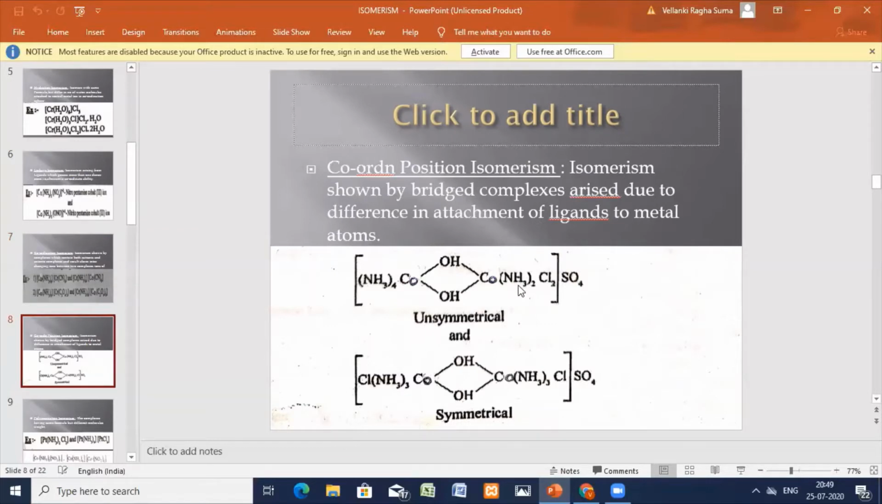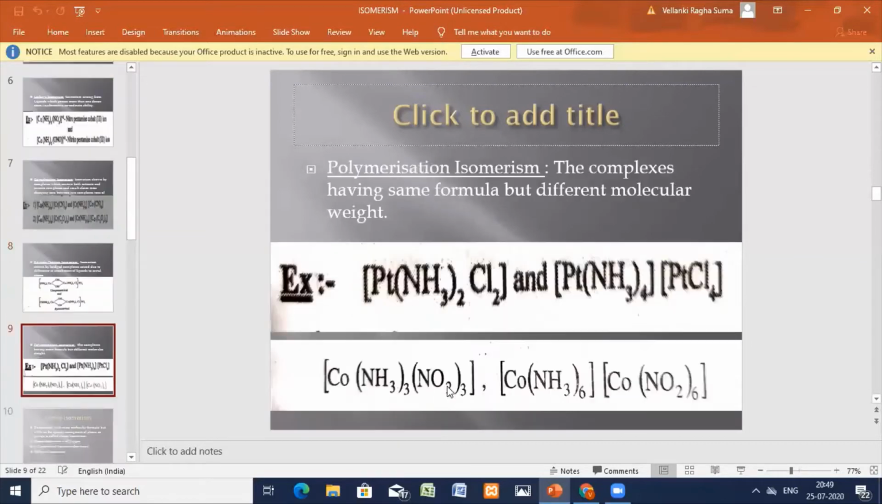Here the ligand is exchanging within the sphere. Okay, the formula is the same, but here 4 ammines, 2 ammines, 2 chlorides. Now 1 ammine, an ammonia molecule, is exchanged here and 1 chloride has got exchanged. Okay, this is coordination position isomerism.